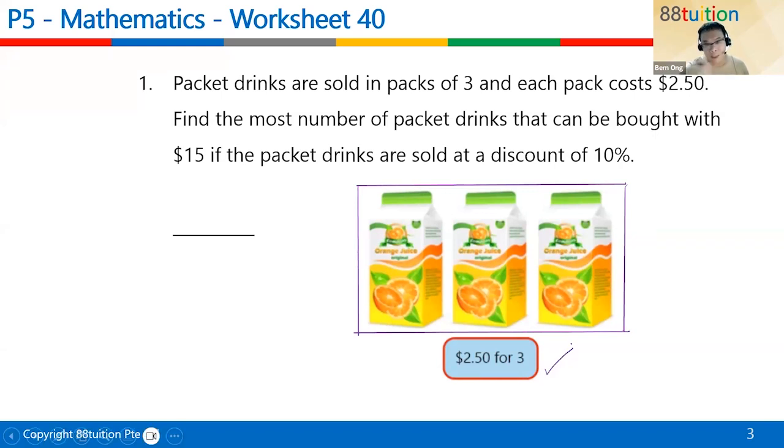But down here there is some discount. Maybe there's a Children's Day special, or maybe elderly day. I think elderly day is on a Tuesday, so they tend to get a bit more discount. There's a discount of 10%. Nice. This 10% is based on the $2.50. So can we go and find out what the discount is first, children? The discount is 10% off the $2.50.